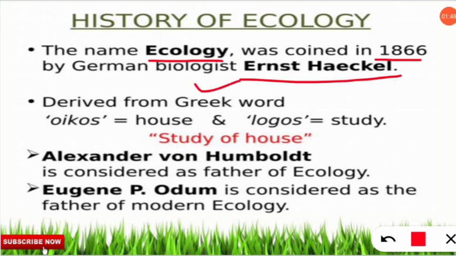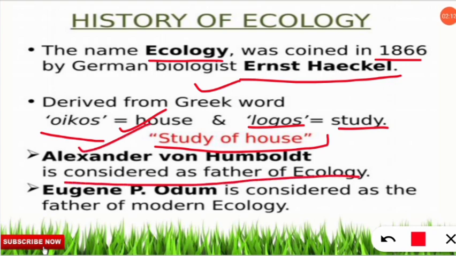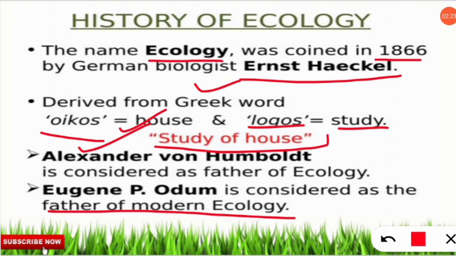The term ecology is derived from the Greek word oikos. Oikos means house in Greek, and logos means study. So the study of house is called ecology as per the Greek words. In questions they may ask who is known as the father of ecology, and in the NET exam it has come several times. The correct option will be that Alexander Humboldt is considered the father of ecology, and Eugene P. Odum, so you would have heard that E.P. Odum's book is very good for ecology, is considered the father of modern ecology. So here you have to remember three names: Ernst Haeckel, Alexander Humboldt, and E.P. Odum. I hope you have noted them down.